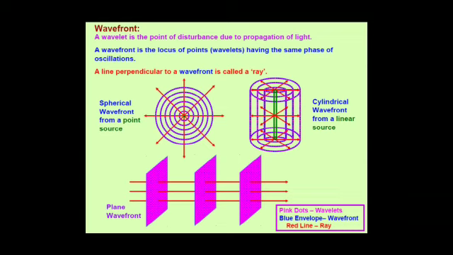So in this manner we get a plane wavefront. It is not produced by any source of light, but a small part of the big spherical or cylindrical wavefronts appears to be a plane wavefront. Hence on the earth we obtain the plane wavefront of light that is coming from the sun, which is itself a point source.